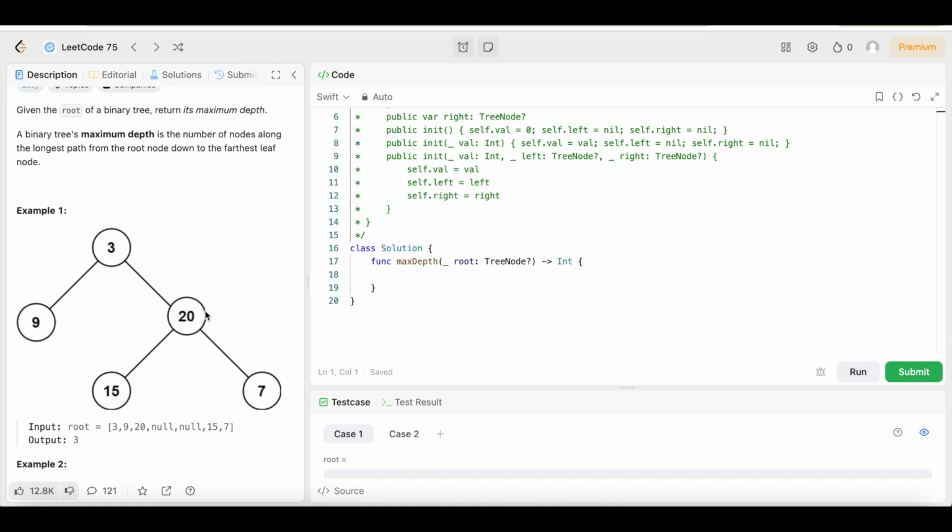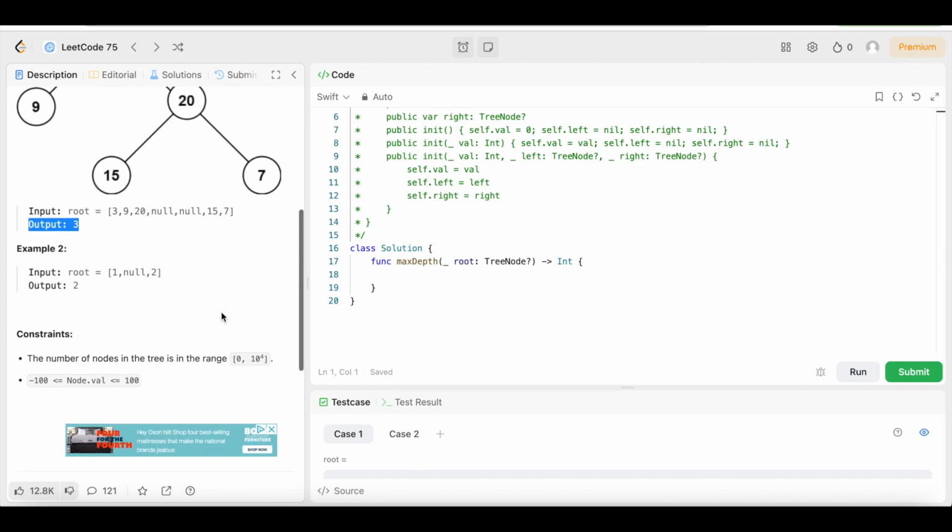So these are both 3. But I say that to say, don't forget this one as well. It can go in this order. It doesn't have to be in a straight line. We're just counting all the leaves, and we want to find the maximum depth. And in this case, it's 3. That is why the output is 3.